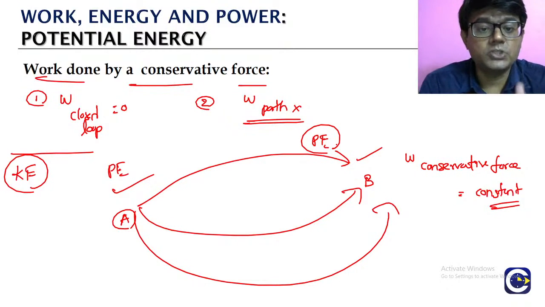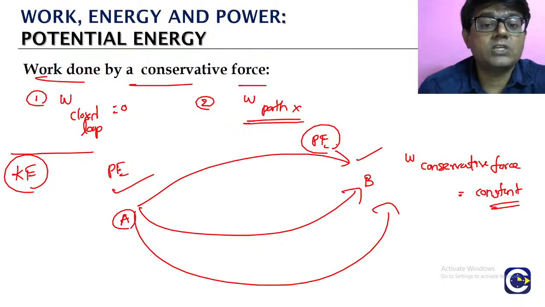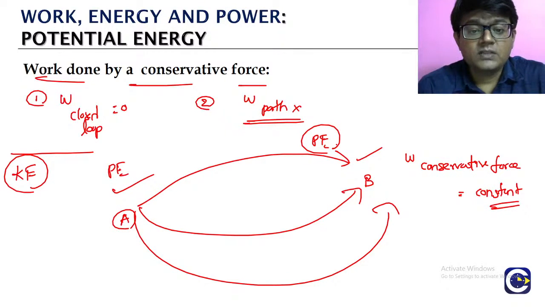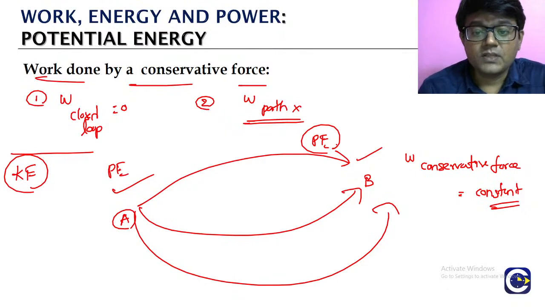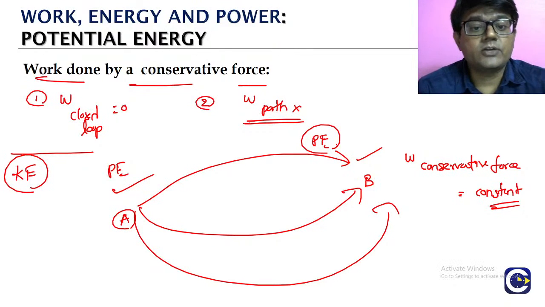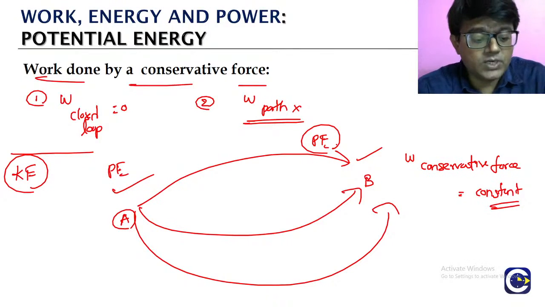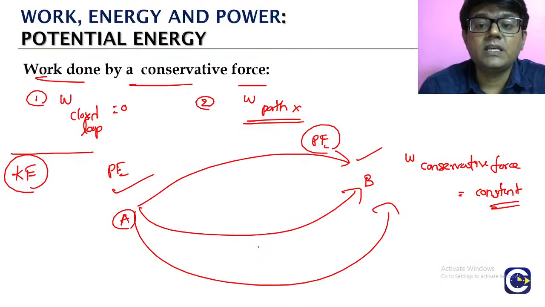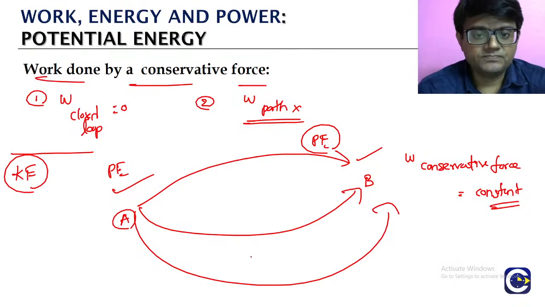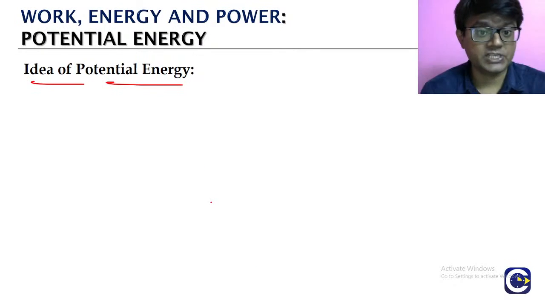So depending upon the position or state of that object, the object will have one more type of energy, the potential energy, which will be related to the respective conservative force. எப்படின்னு சொல்லிட்டு we look at it. So how the relation between the work done by the conservative force and potential energy will exist. Okay, பார்க்கலாம். So we'll look at what is this idea of the potential energy.